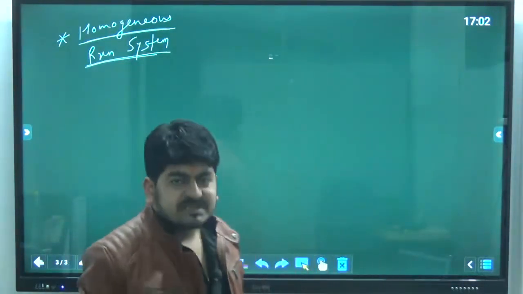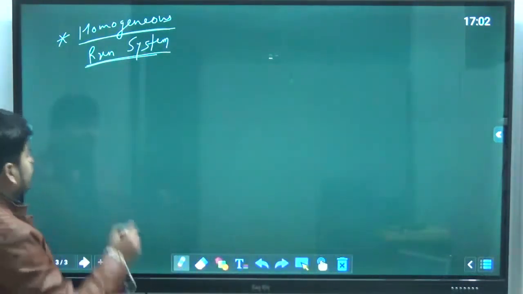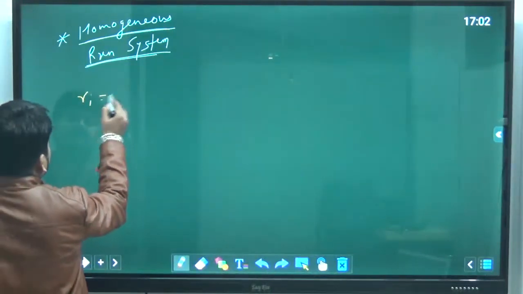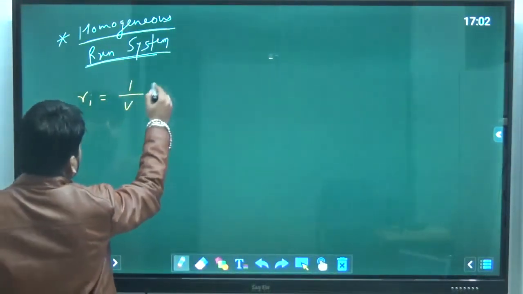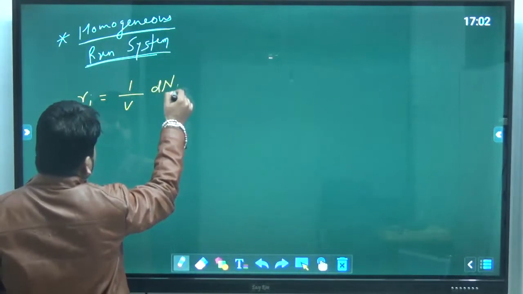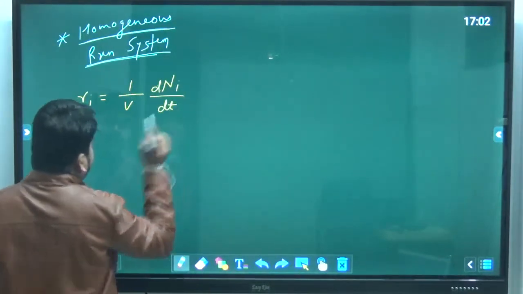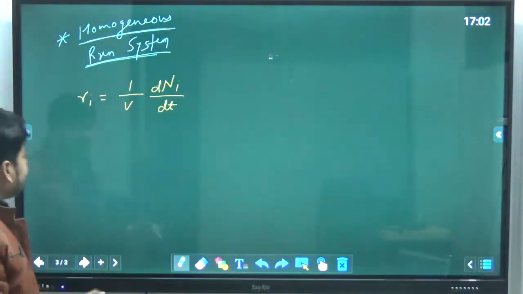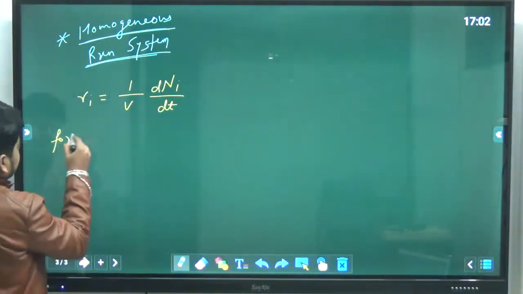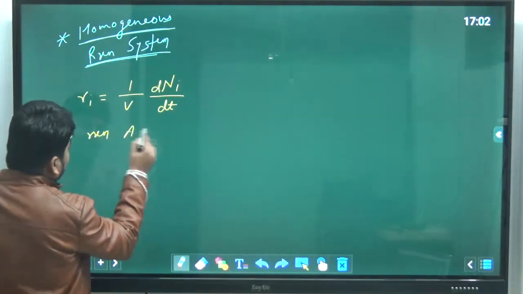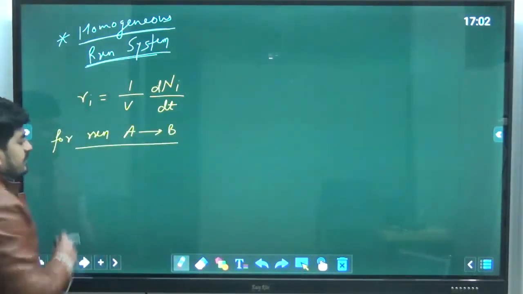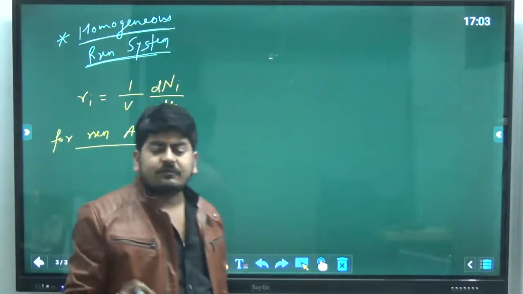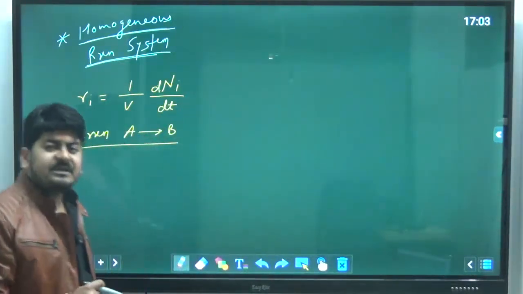So based on the homogeneous reaction system, the rate of reaction can be defined as Ri is equal to 1 over V dNi over dt, where V is the volume of the reaction mixture. Suppose I have a reaction A gives B. For this reaction A is the reactant, B is the product.